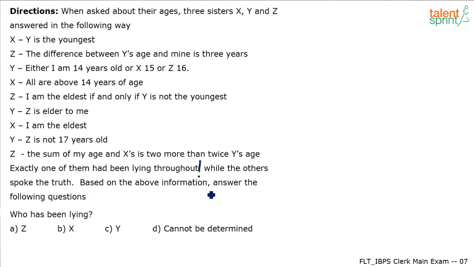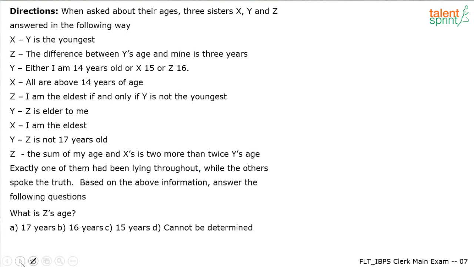Now, based on the above information, we have to answer the following questions. What are the questions? First question is who has been lying, and then the remaining 3 questions are about their ages. X's age, Y's age, and Z's age. Right? We have to find the ages. So basically all we have to do is find out who's the liar and then calculate the ages of X, Y, and Z. Now how do we do this?